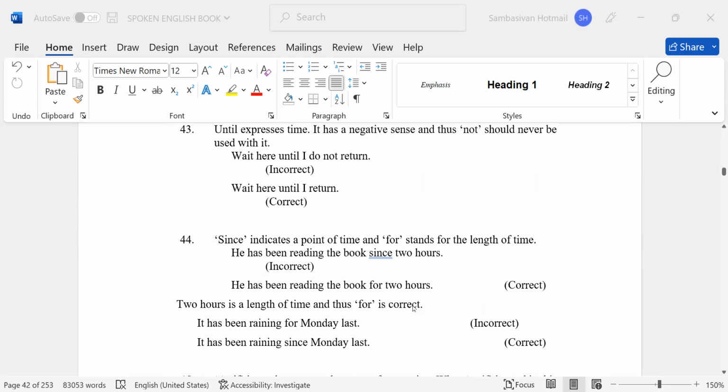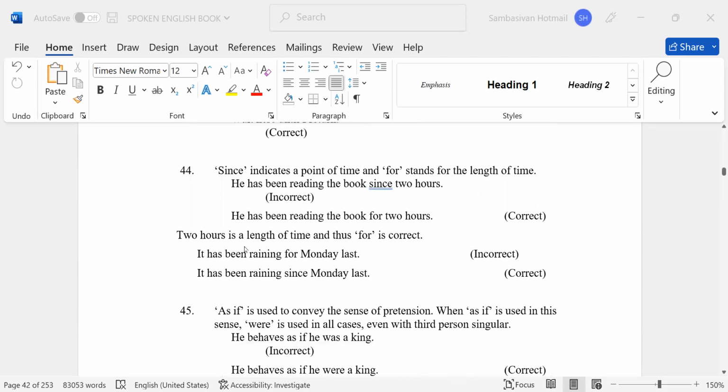44. Since indicates a point of time, or for stands for the length of time. He has been reading the book since 2 hours. Incorrect. He has been reading the book for 2 hours. Correct. 2 hours is the length of time and thus for is correct.